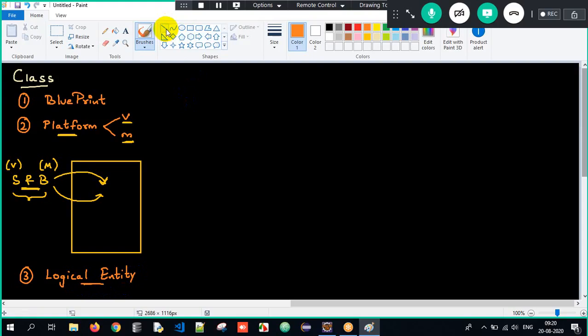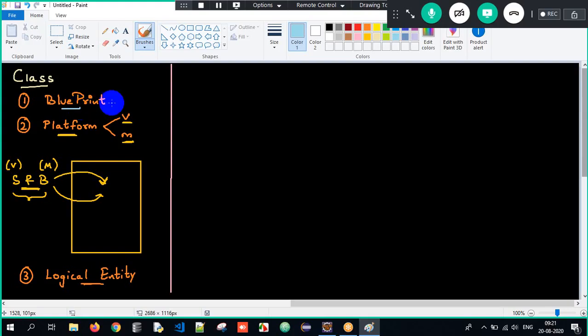So now let me repeat this entire process for better understanding perspective. Now what am I trying to do here? We kick-started the session with something called a class, right? Class is a blueprint of an object. What is a blueprint of an object, sir? So in simple terms, class is going to represent or indicate how the object is going to look. When I say blueprint of a house, it's going to tell how the house is going to look, right? Similarly, class is the blueprint of an object. It's going to tell how the object is going to look, correct?